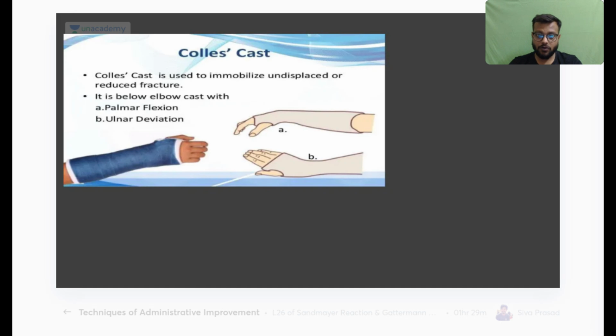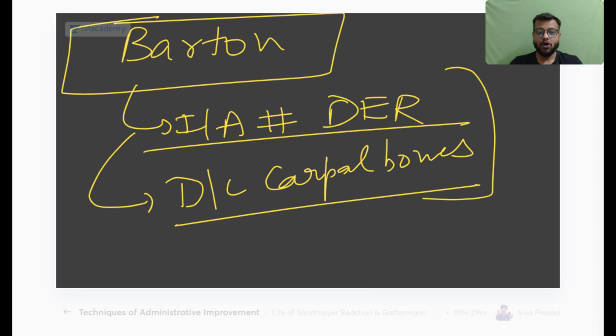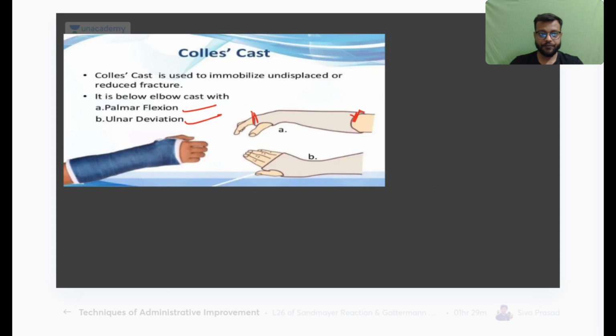So Colles cast is a below elbow cast, below elbow till the heads of the metacarpal, okay. This is your Colles cast in the palmar flexion and the ulnar deviation. Very important is your Colles cast, okay.